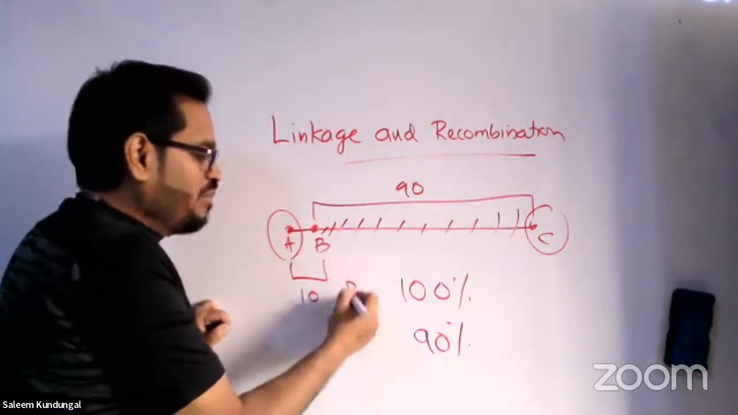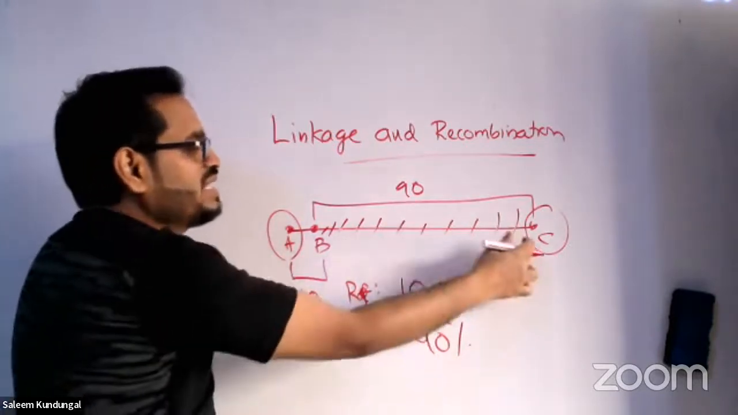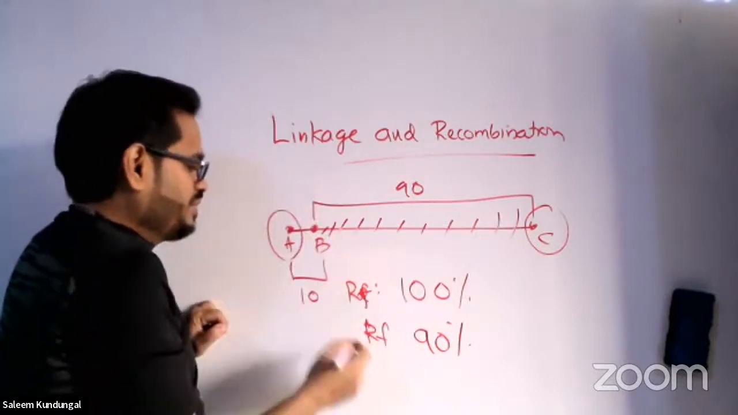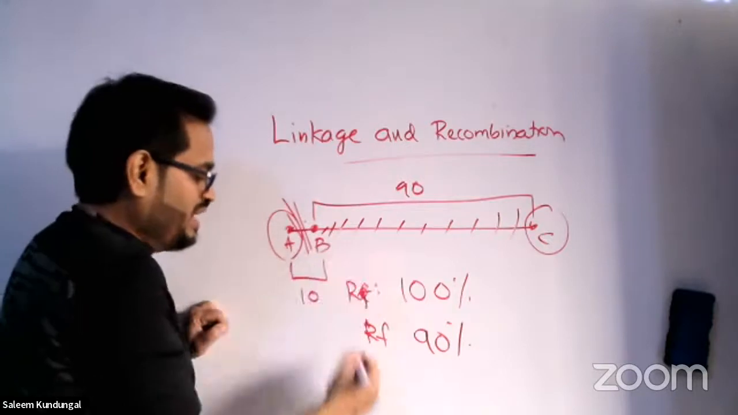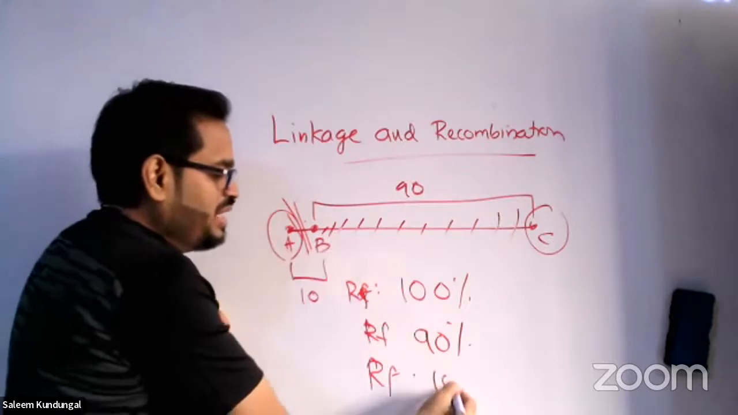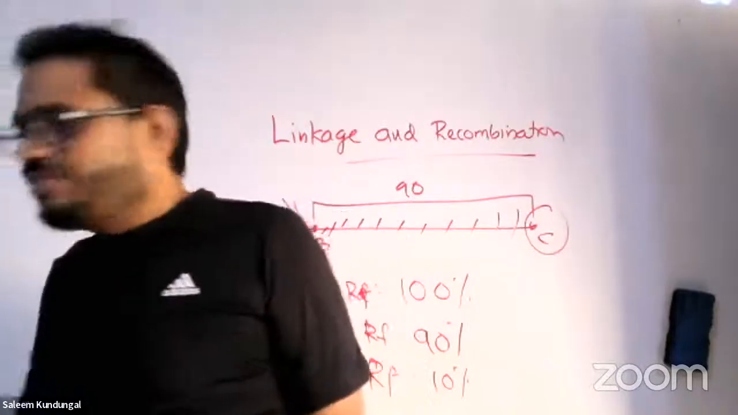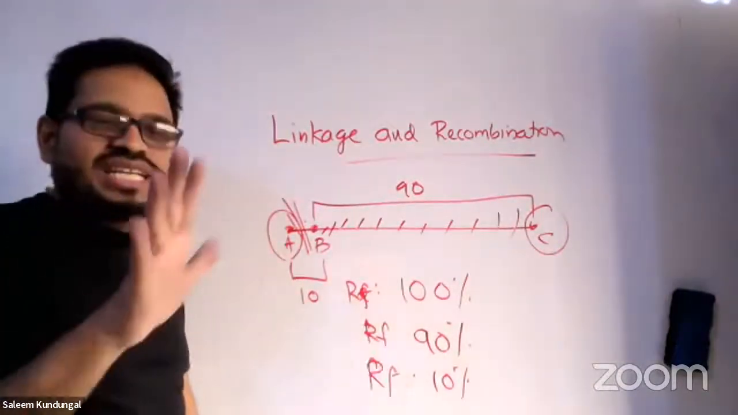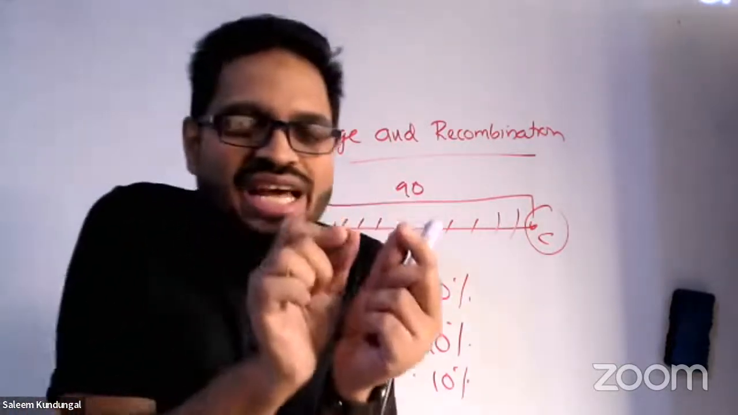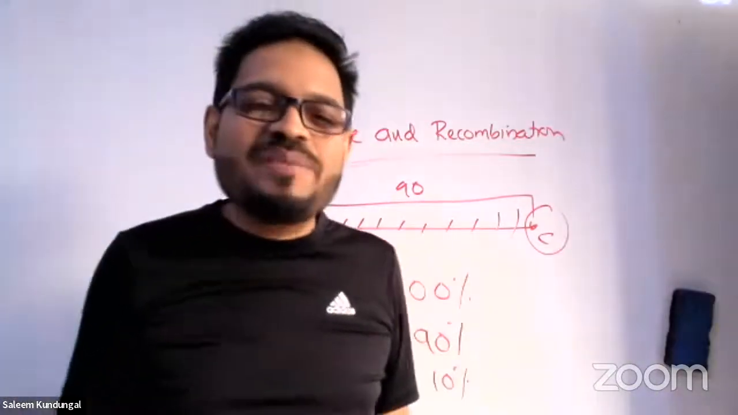So I'm talking about recombination frequency. First case, 100%. Second case, if I cut at this area, 90%. Suppose I cut in between A and B. That means the recombination frequency for cutting there, the chance of separating A and B, is only 10%. Why? Because they are very near. That is the basic concept behind linkage and recombination. Genes that are very near separate very rarely. Genes that are very far can easily separate.